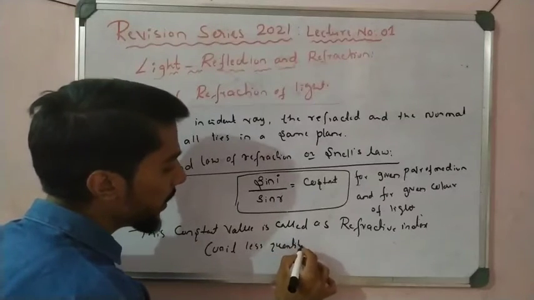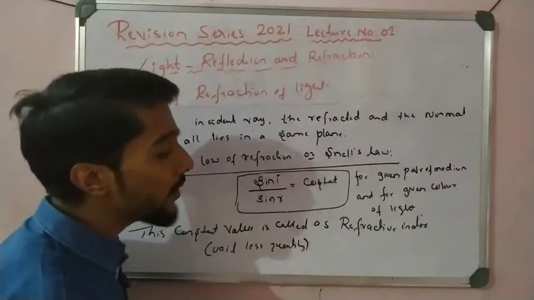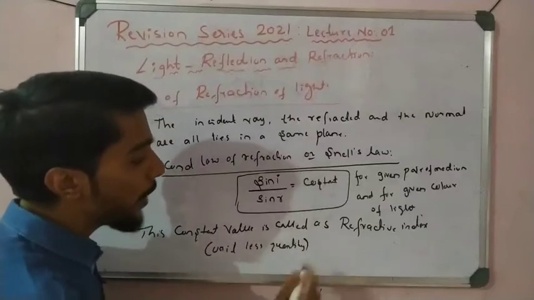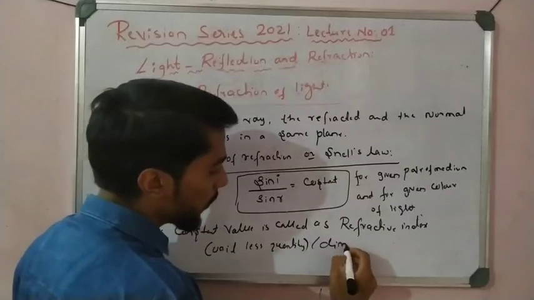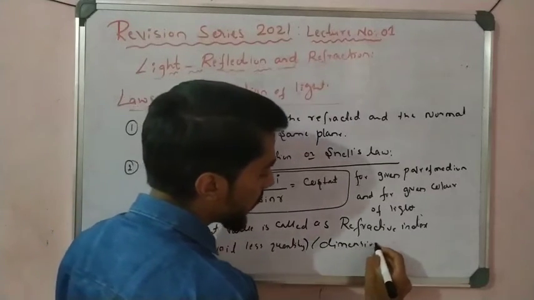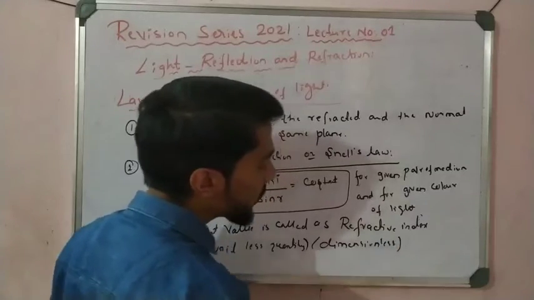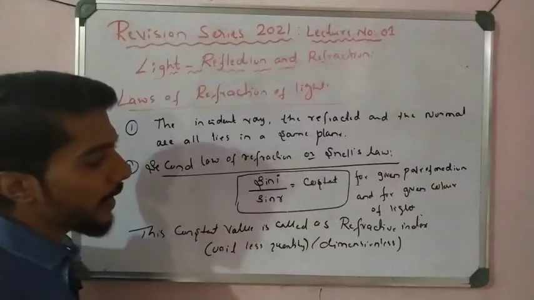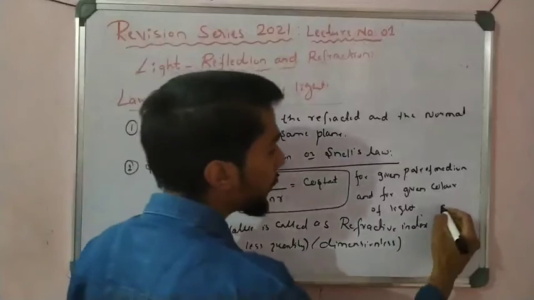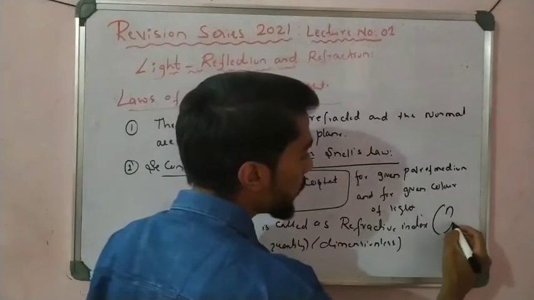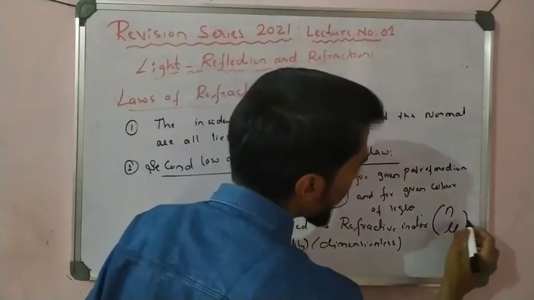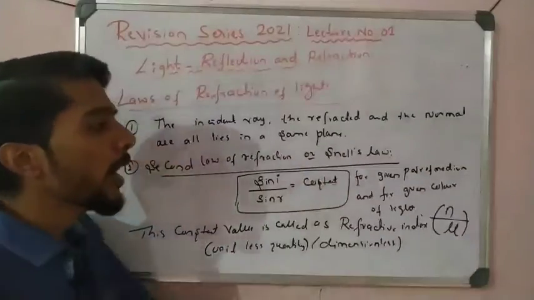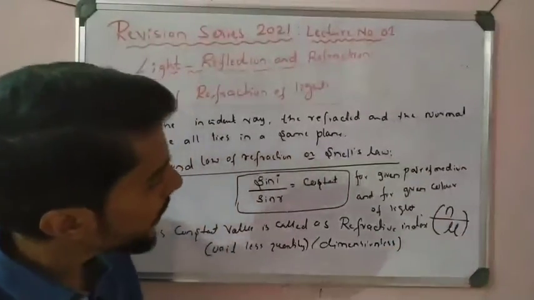There is no unit. The symbol is sometimes n, or we also use mu. Both are used as symbols. The familiar one is n, so I use n here.